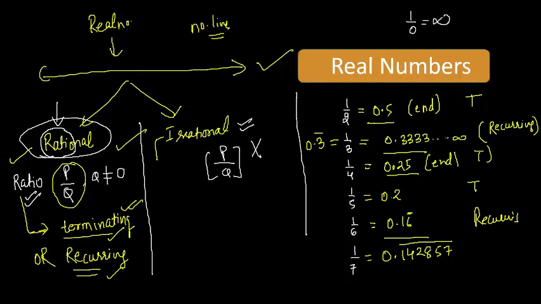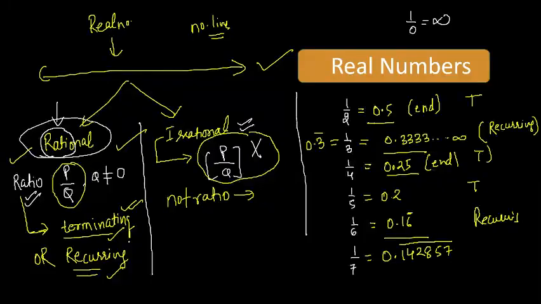And what about irrational numbers? They cannot be written in this form, p by q. So can I say these are not ratios? And we know that ratios are terminating or recurring. So if the numbers are not ratios, can I say these are non-terminating and also non-recurring?